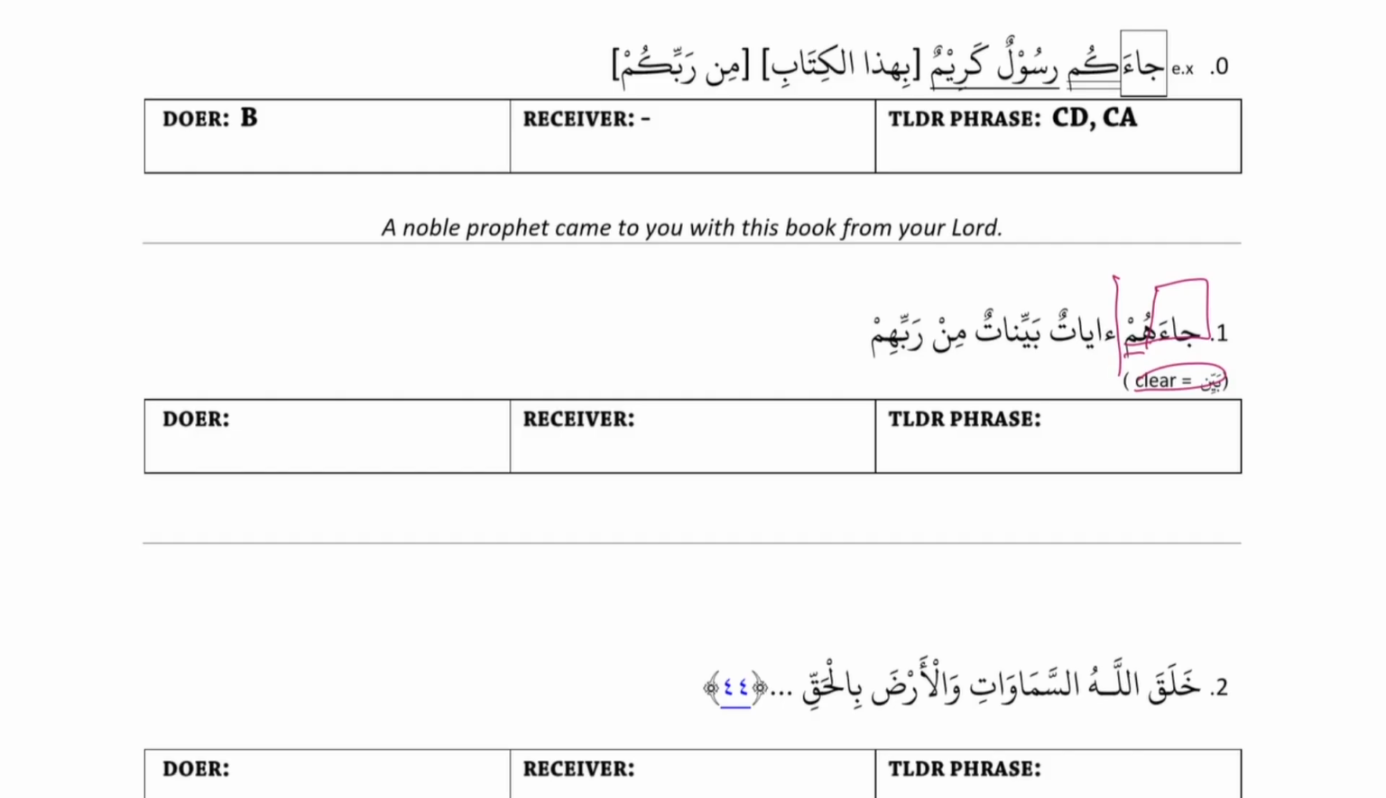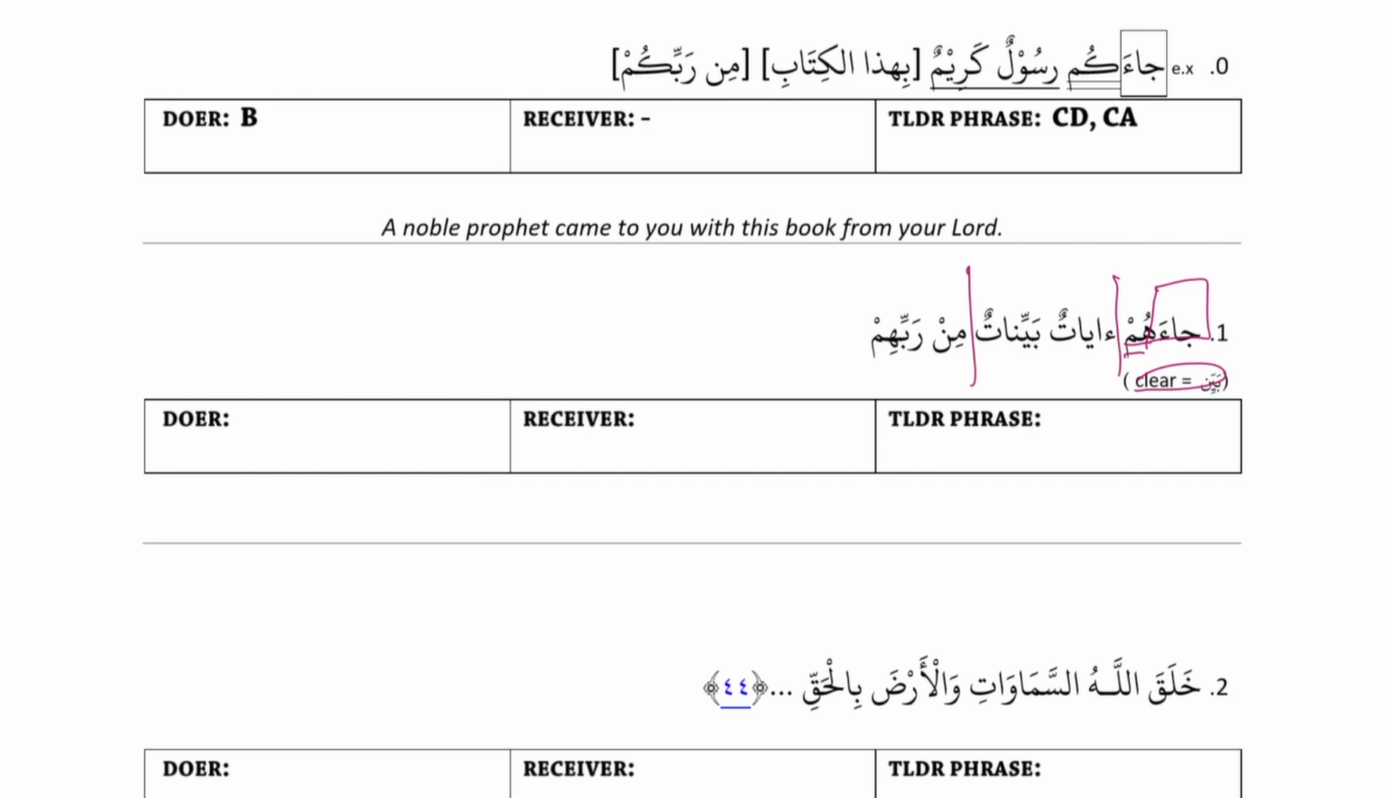And then bayinatun and min don't have a relationship because TLDR always starts a new, always makes a break. Good. And then min Rabbi is related because it's TLDR and it's noun. And then Rabbi, him, Rabbi is general, him is specific, so that's possessive. Good. Okay, so let's sort.